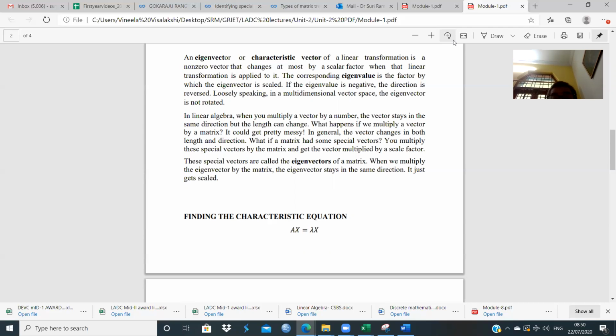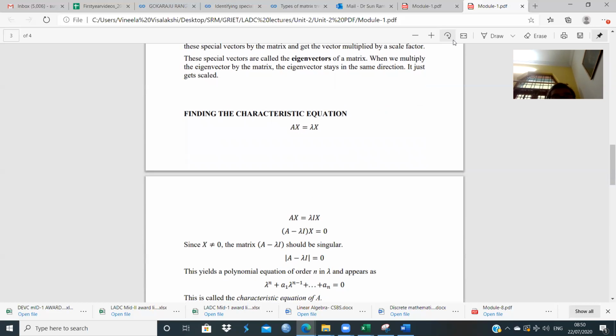Okay, so let's look into how one can determine the eigenvalues and eigenvectors. Now, there are two approaches. One is the analytical method and one is the numerical method. Of course, this particular course deals with the analytical methods of finding the eigenvalues and eigenvectors. So let us begin with the basic equation Ax is equal to lambda x, where A should necessarily be a square matrix. Of course, the matrix A can be a real matrix or a complex matrix. And theoretically, the eigenvalue lambda can be real or complex.